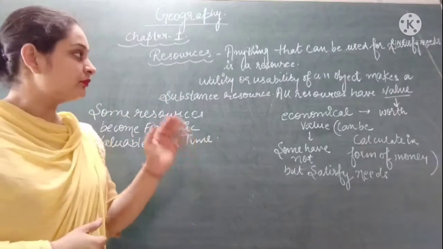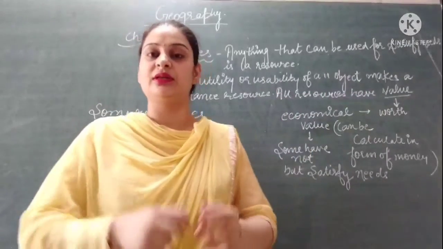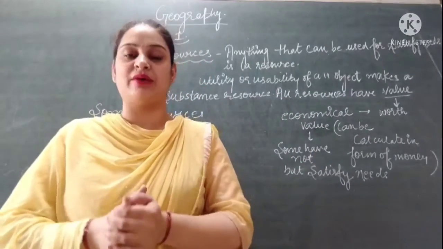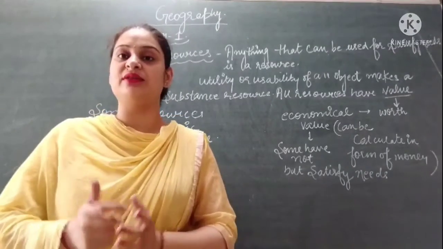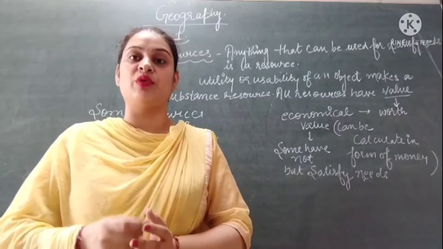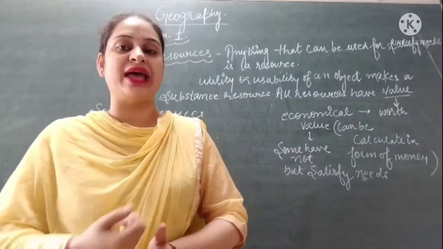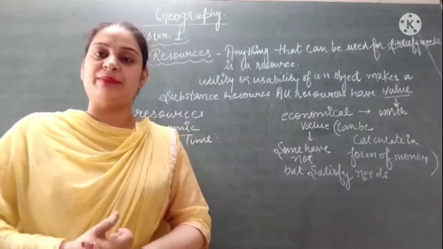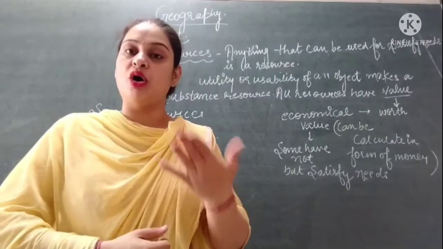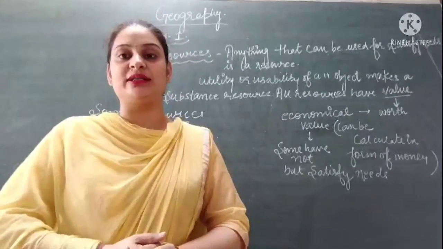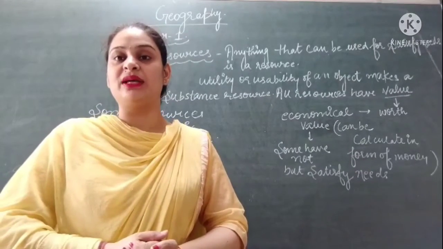Now we know that all resources have value. The resources that we are using all have value. Value means worth. Worth means when we calculate the value of a resource in the form of money. Some resources have economic value, but some resources do not have economic value. For example, when we talk about some metals like gold, silver, diamond, all these resources can be calculated in the form of money. That means these resources have some economic value.